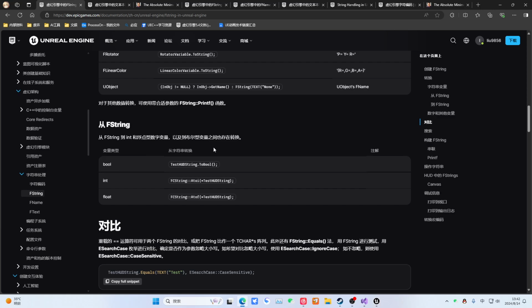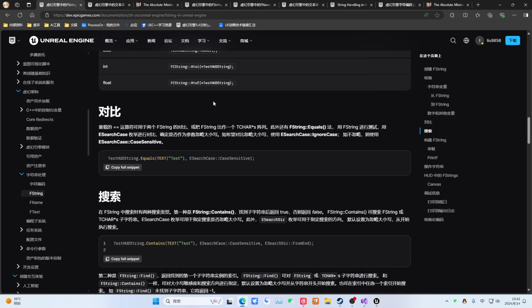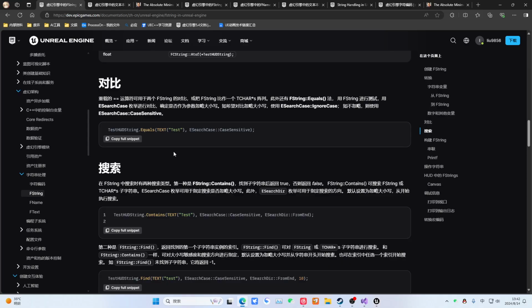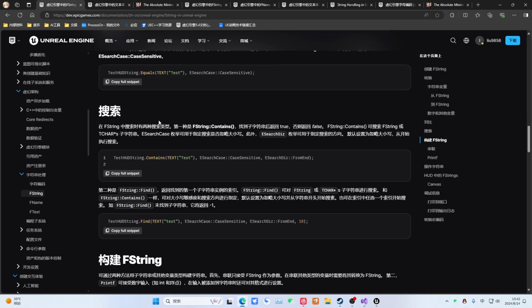That is to say, when we convert to boolean, int or float, it can be converted to this. Then you can check for equality, because the equality operator has already been overloaded. Then you can pass an enum to determine whether it is case sensitive. Then actually because FString's underlying layer is the TArray, it is also a container, so many methods look to us like a container and are actually quite similar.